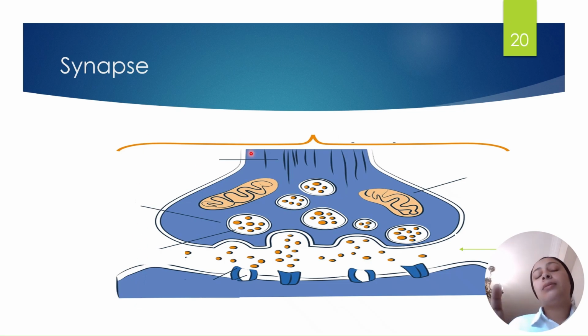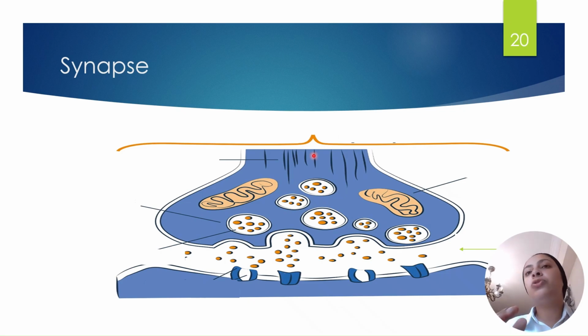Let us imagine this is the end of one neuron, and this is the beginning of the adjacent neuron, the neuron right beside it.